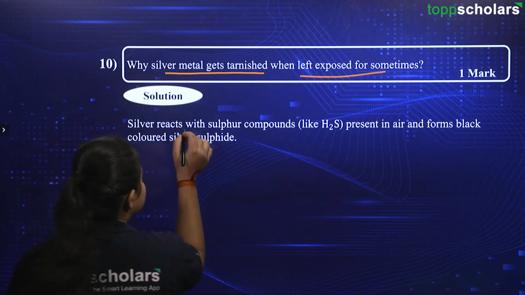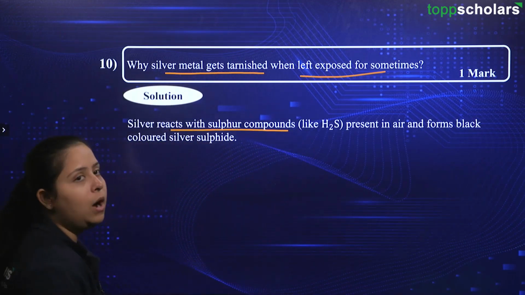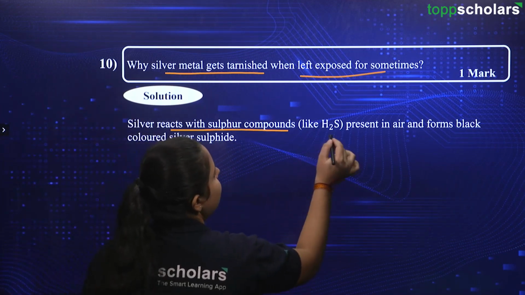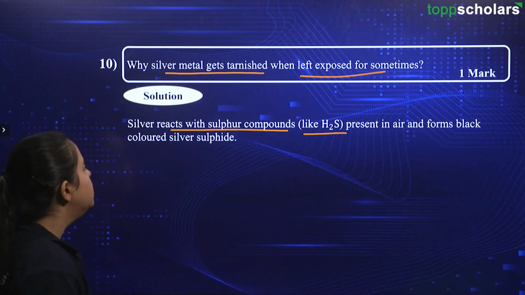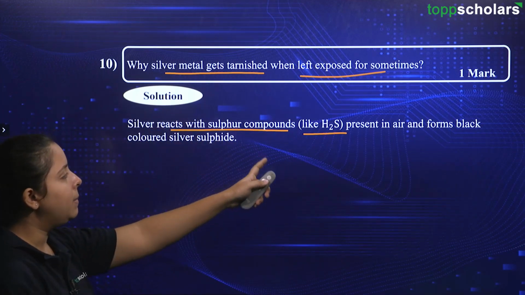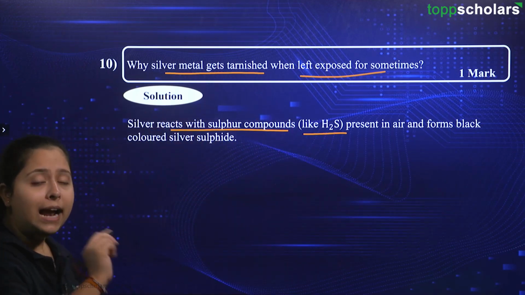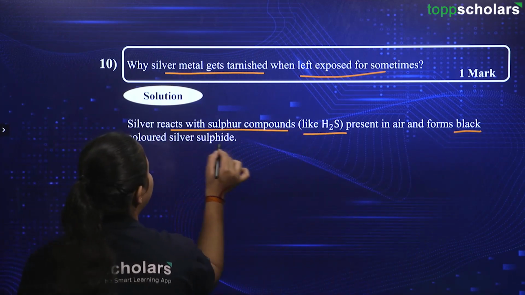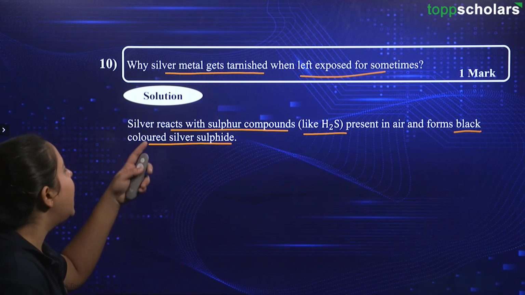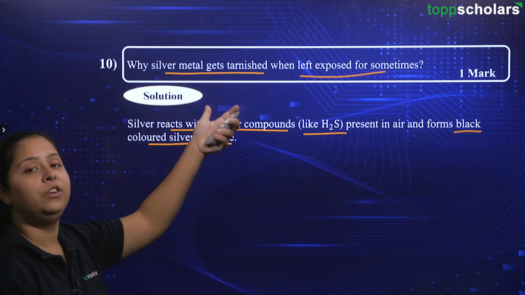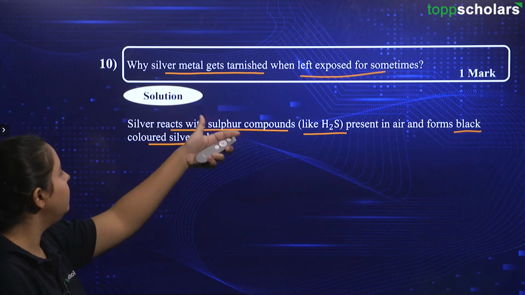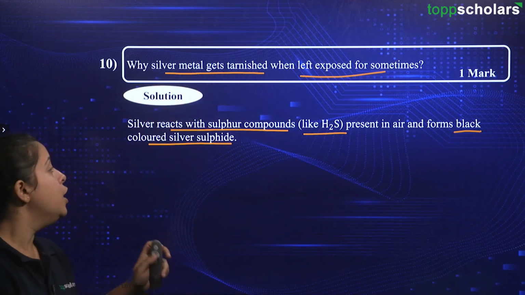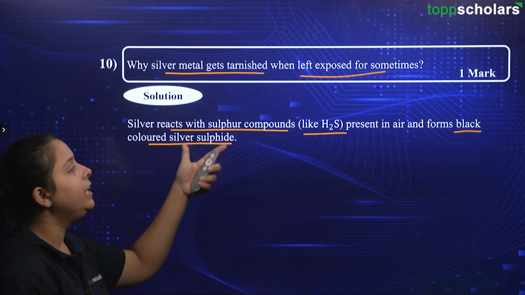The solution part says that silver reacts with sulfur compounds that are present in the air. Alright, what sulfur compounds? Like H2S, hydrogen sulfide. So, this silver is reacting with sulfur compounds present in the air and that is leading to the formation of a black colored compound which is called silver sulfide, and that was the tarnishing material that we were seeing after we have left the silver metal exposed to the surrounding environment. Alright, so this is the answer that will give you 1 mark.